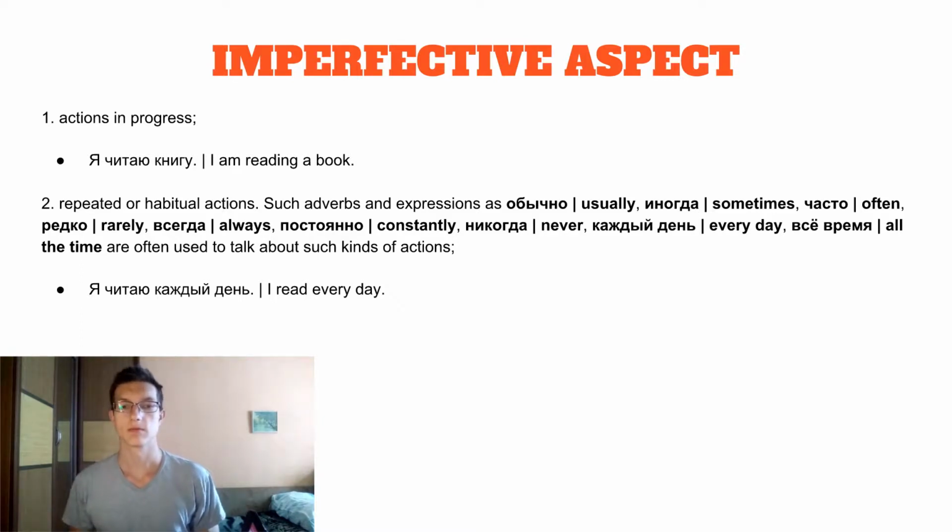So let's talk about the imperfective aspect in more detail. What do we use it for? First, we use it to talk about actions in progress. For example, я читаю книгу. I am reading a book.